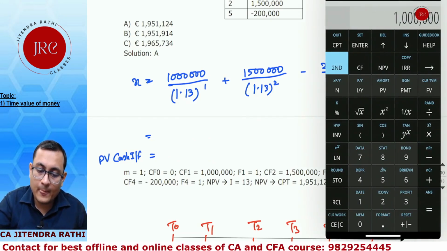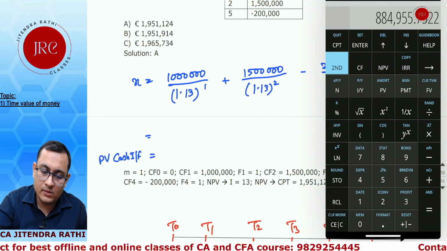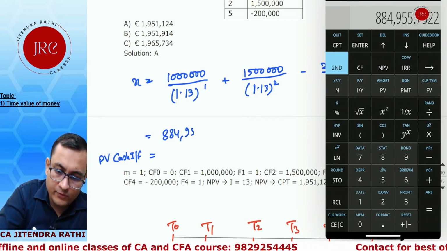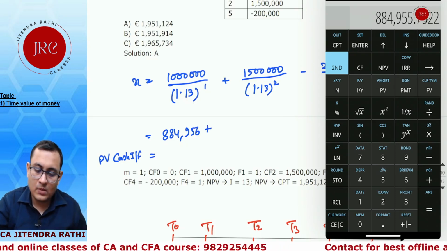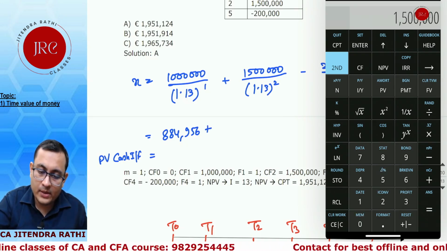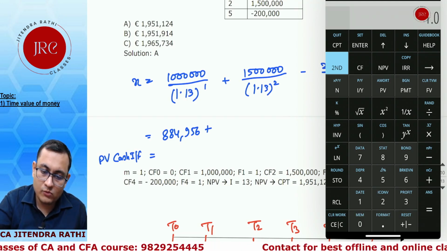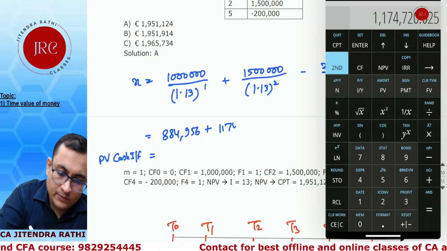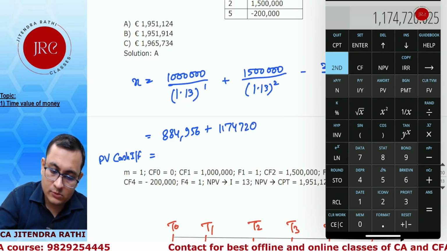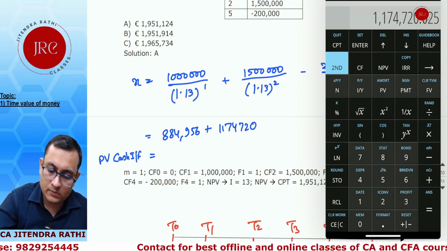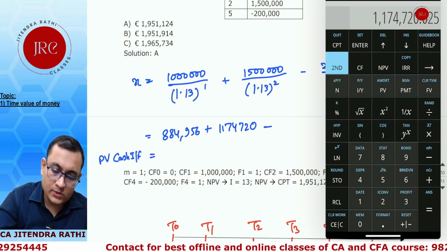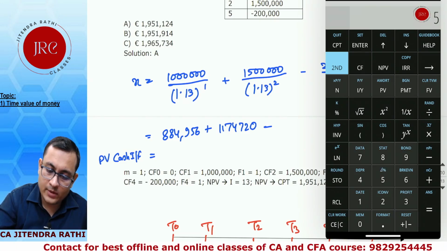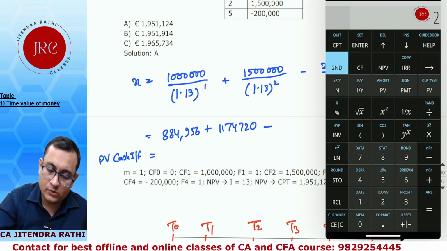1 million divided by 1.13 is 884,956, plus 1.5 million divided by 1.13 square is 1174,720, plus 1, minus 1.13 yx 5 reciprocal into 2 lakh.